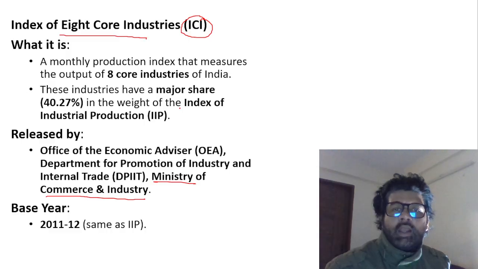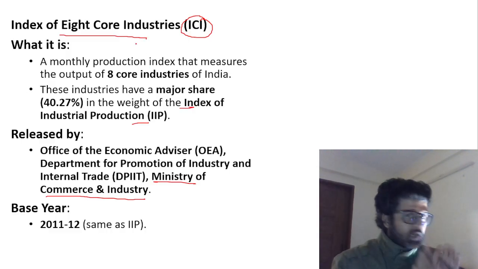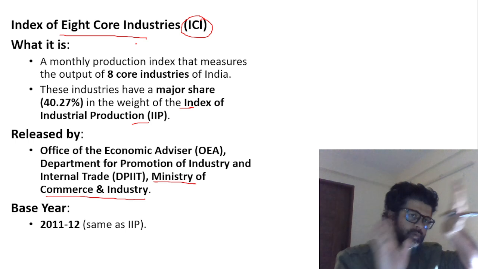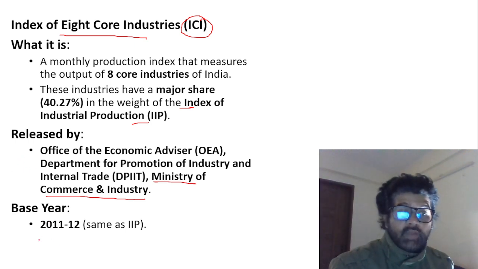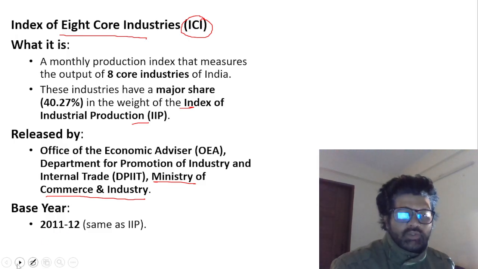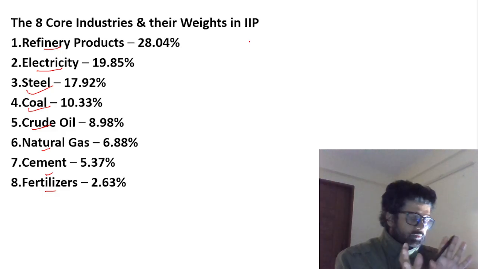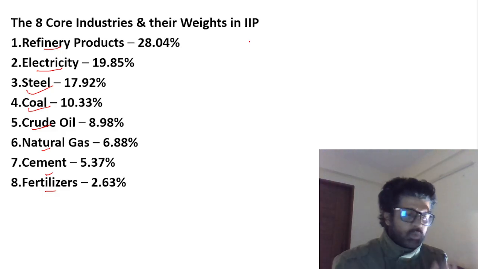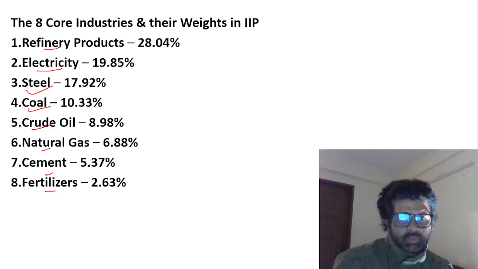In IIP, 40% weightage is given to these 8 core industries. So hope you are understanding the basic difference between index of industrial production and index of 8 core industries. They are very, very important. UPSC has asked questions on them. And now you can get confused about the weightage here, so let's take it one at a time. 8 core industries and their weights in index of industrial production. You can see the numbers here: refinery, electricity, steel, crude oil, natural gas, cement, and fertilizer, their weightage.